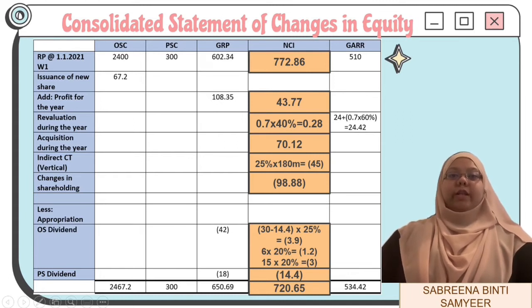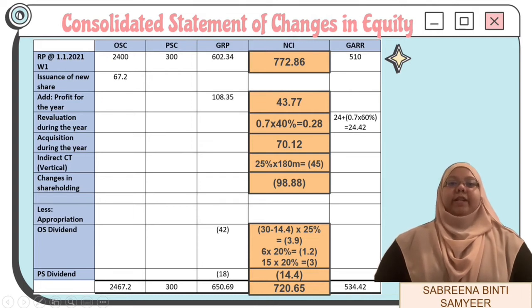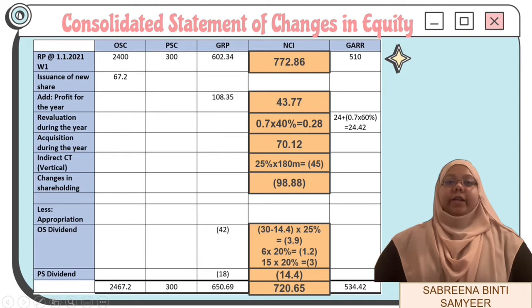Then, we will decrease the value of non-controlling interest by 98.88 million because there is a change in shareholding of XL Berhad. For the column non-controlling interest, we will minus the dividend paid and proposed by the subsidiary and multiply with the percentage of non-controlling interest. For ordinary dividend, we will minus 3.9 million for Big Berhad, 1.2 million for XL Berhad, and 3 million for Good Berhad.